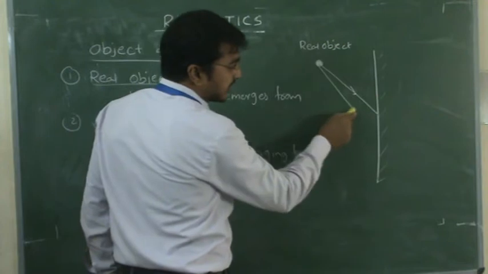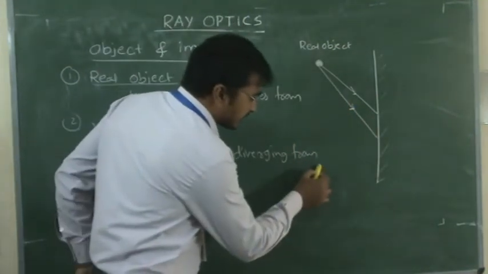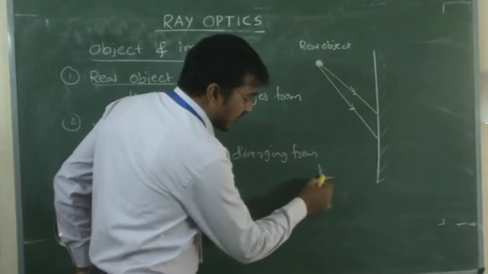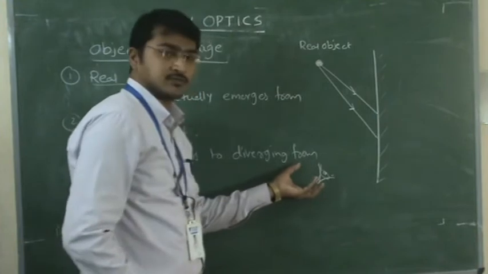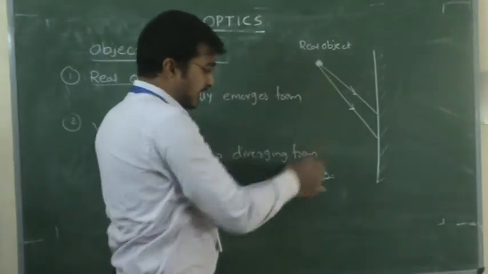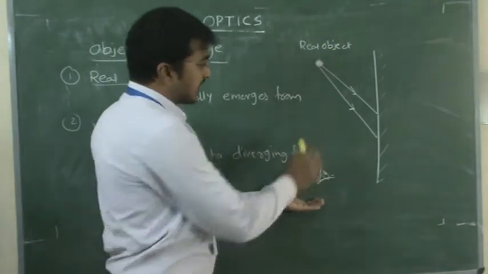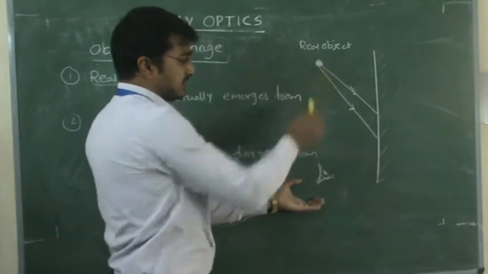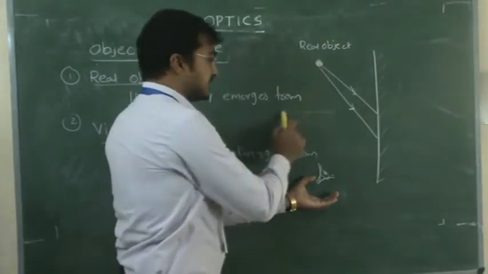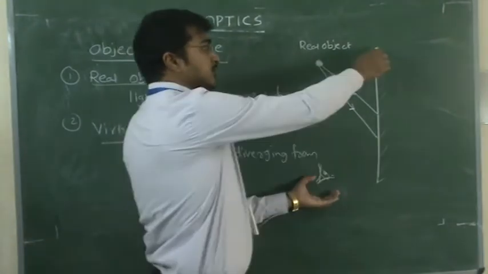So I am taking two light rays. This light ray is incident, and I am observing from here. Here is the observer, the symbol of an eye. Just imagine one person is here, exactly where I am, observing the other person. Let us assume there is a wall between these two persons, so I can't see this object directly. How can I see it? By using a mirror.